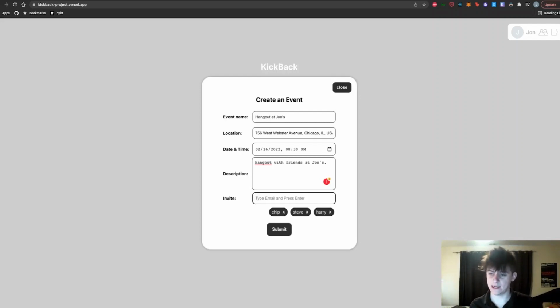And this is one of the ways that we handle concurrency. Instead of all of these users, when they RSVP, updating the event object and saying, hey, I'm going, they're just going to update their one invite object. So Chip will have his own individual invite object. And this allows both users and events to see everybody's RSVP status, but we're not all updating the same object or having 50 people update the same object. So I'll click submit here, and that event's going to be created.